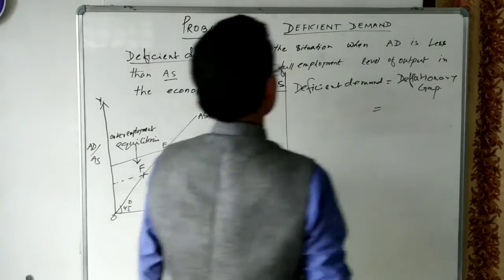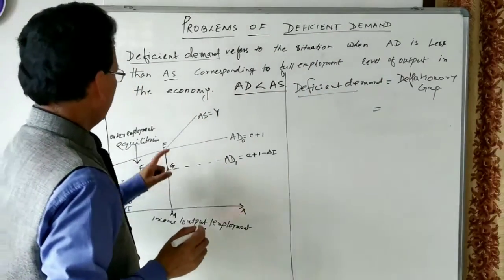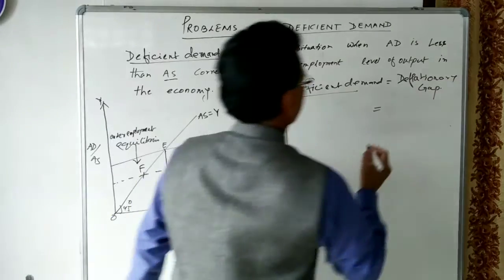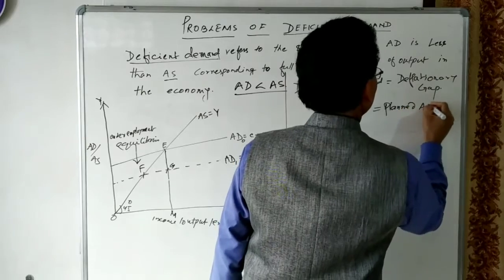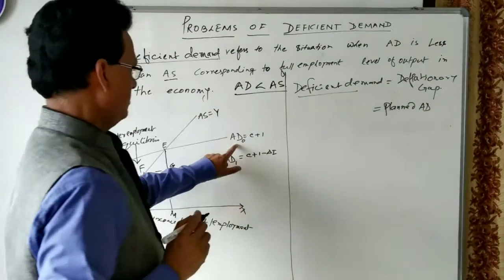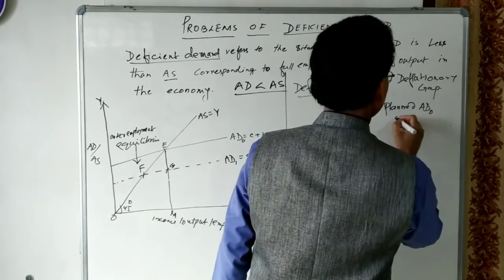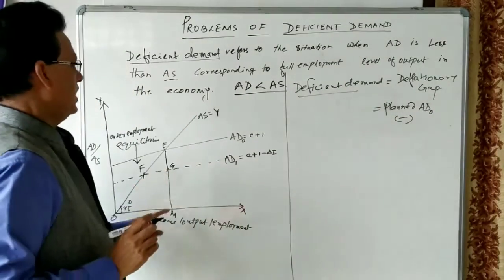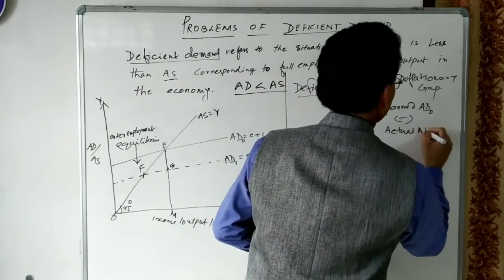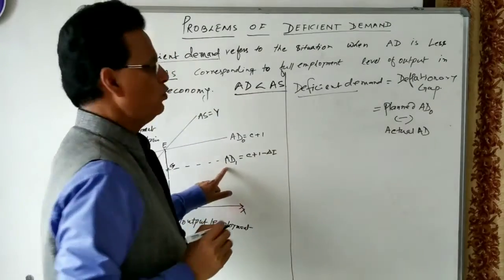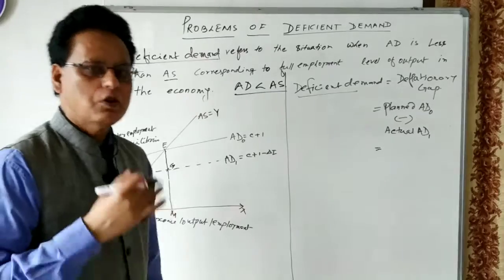Deficiency of demand is equal to planned aggregate demand, you can say AD0, minus actual aggregate demand, AD1. Planned aggregate demand means required aggregate demand.